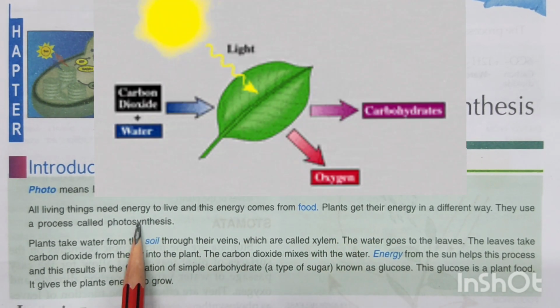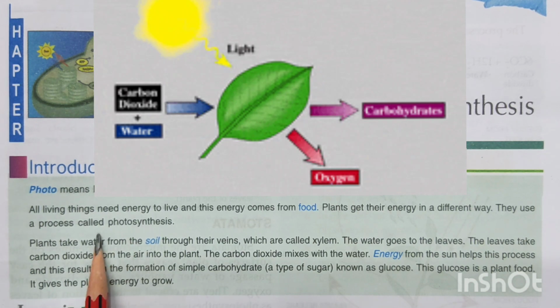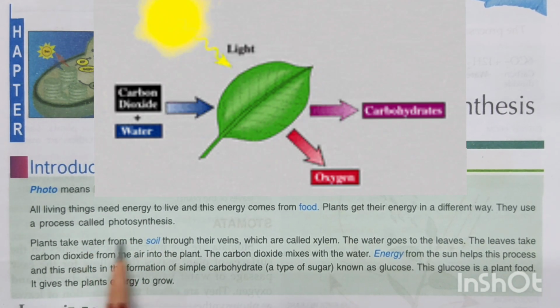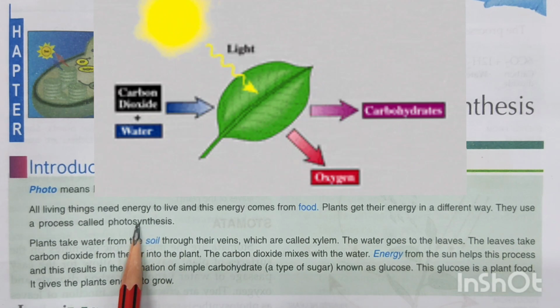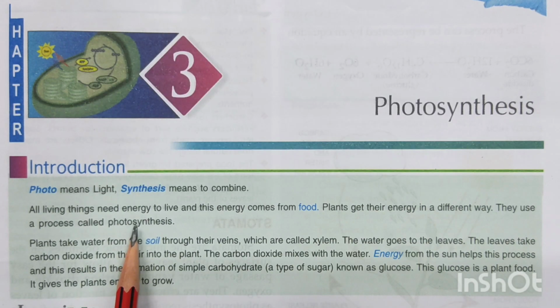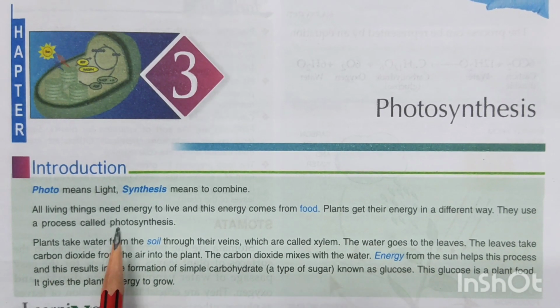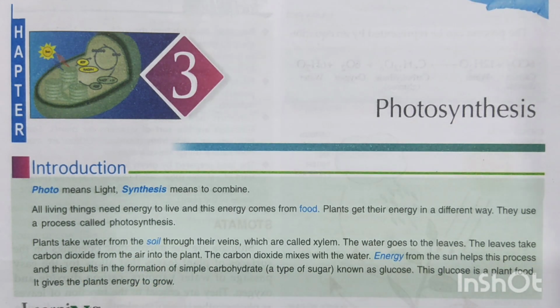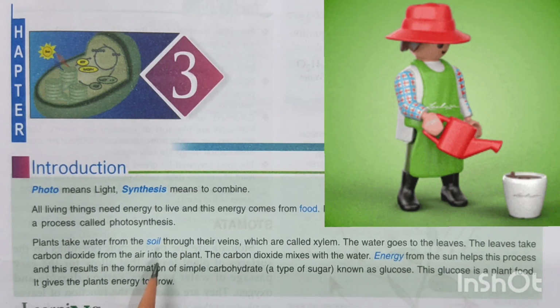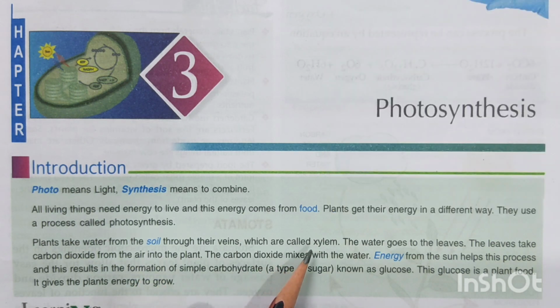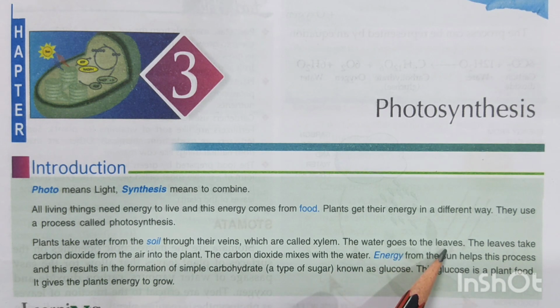So, children, the process by which plants are able to make food, which is a life-saving thing for all the other living organisms, is termed photosynthesis. Now for photosynthesis, certain things are required. Plants take water from the soil. Plants are able to absorb the water from the soil, and further it is transported by means of xylem tissues. The water finally reaches the leaves.